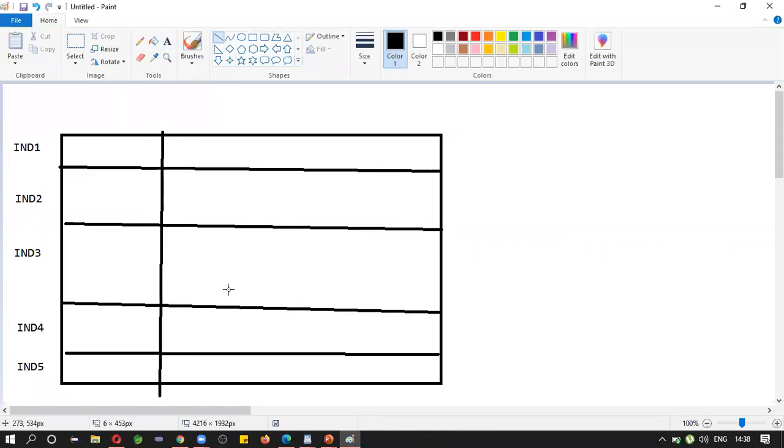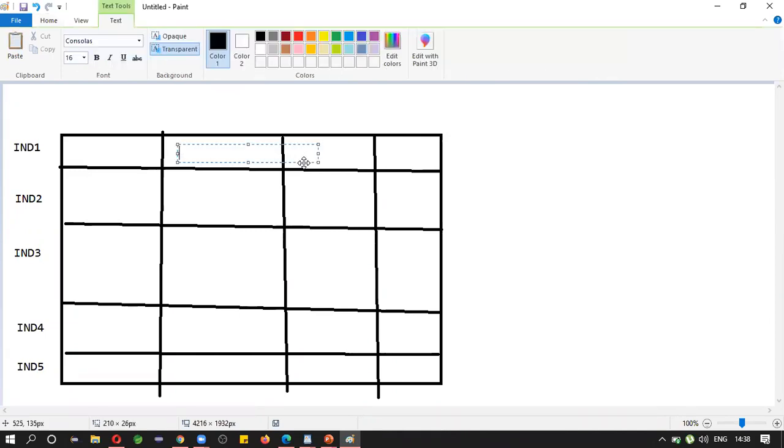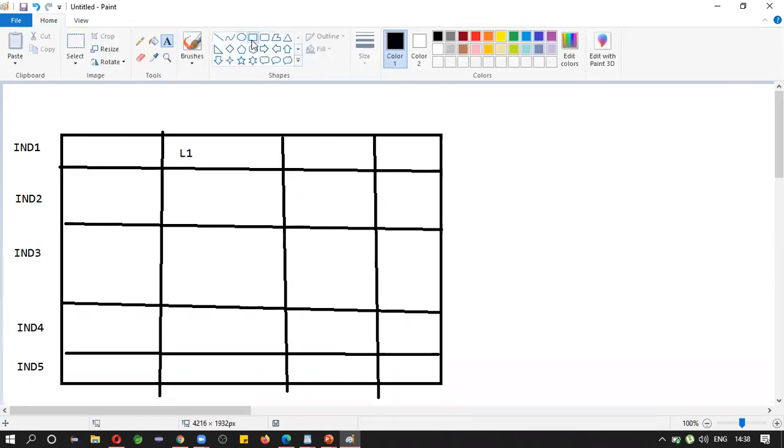Later we may have different layouts, roads like this is L1. Inside this L1 we may have some more, okay.